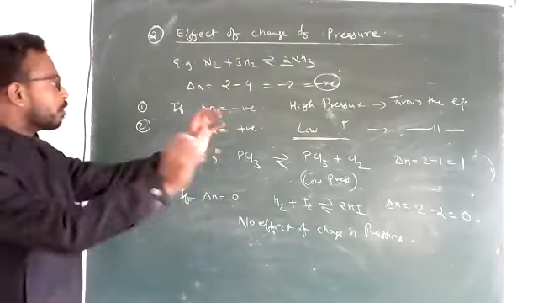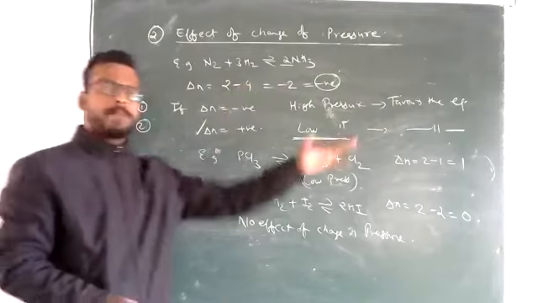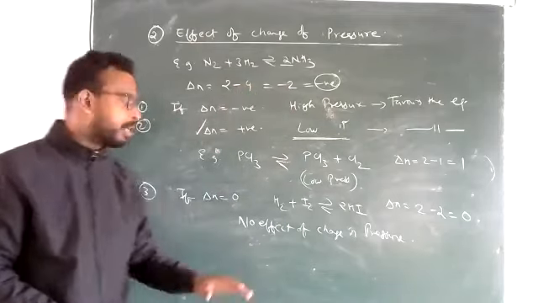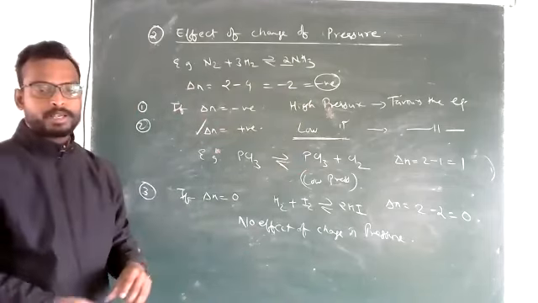Okay, so it simply depends on the value of delta N. If delta N is negative, high pressure will favor. If delta N is positive, low pressure will favor the equilibrium. And if delta N is 0, then there will be no effect on the equilibrium. Okay, please note down.